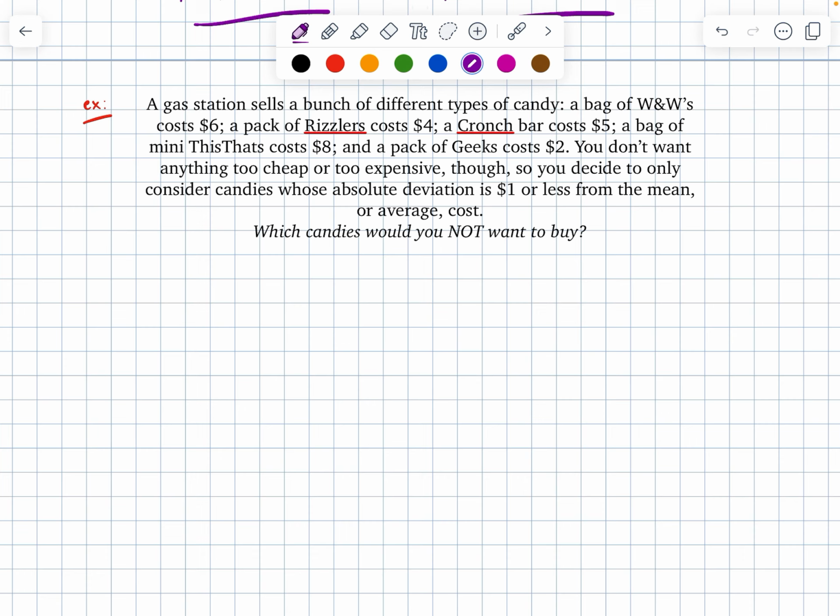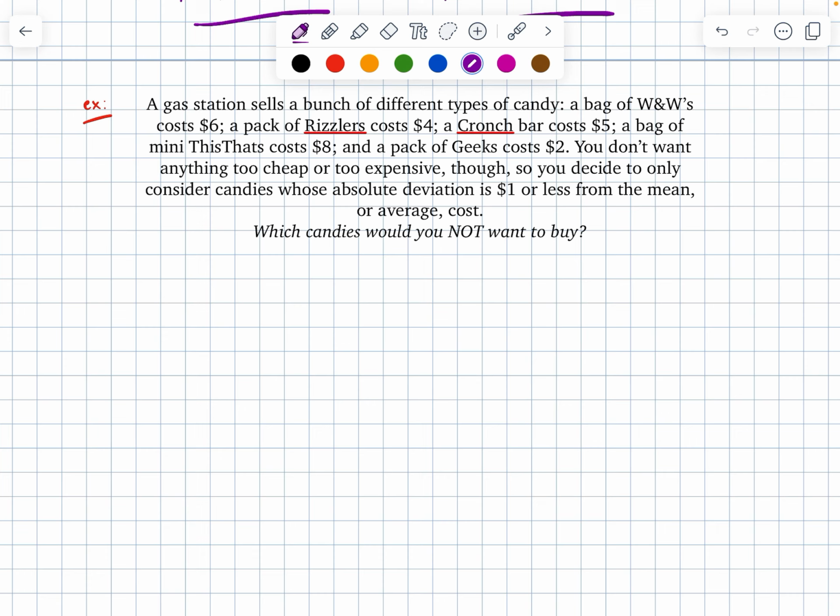And last but not least, a gas station sells a bunch of different types of candy. A bag of W&Ws costs $6, a pack of Rizzlers costs $4, a Crunch Bar costs $5, a bag of mini This That's costs $8, and a pack of Geeks, I'm dying, costs $2. You don't want anything too cheap or too expensive though, so you decide to only consider candies whose absolute deviation is $1 or less from the mean or average cost. Which candies would you not want to buy?